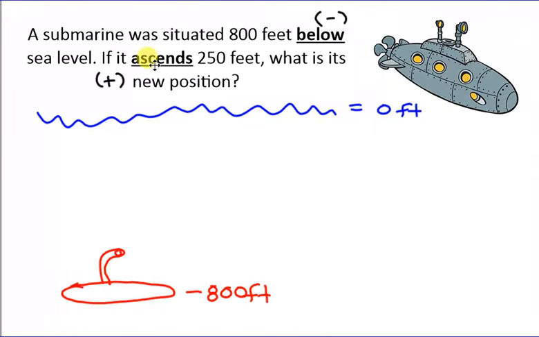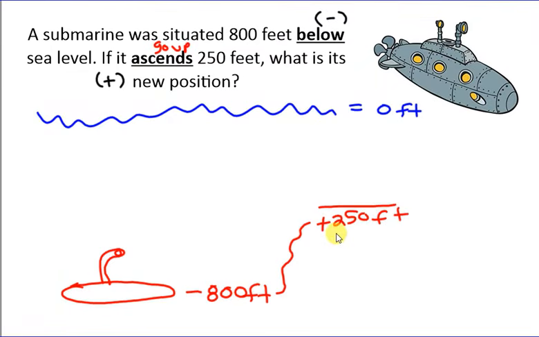But it says that it ascends, which means to go up 250 feet. So it's going to start to float up 250 feet. And so now it's right about here.